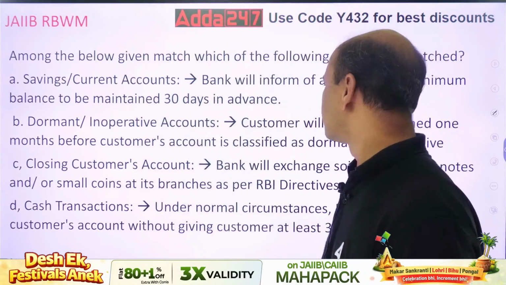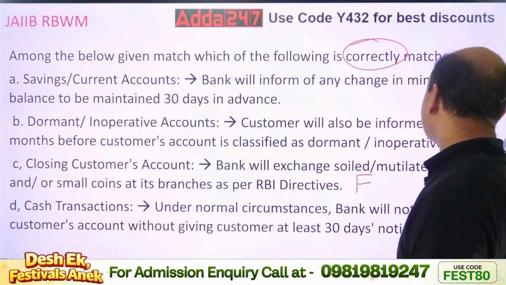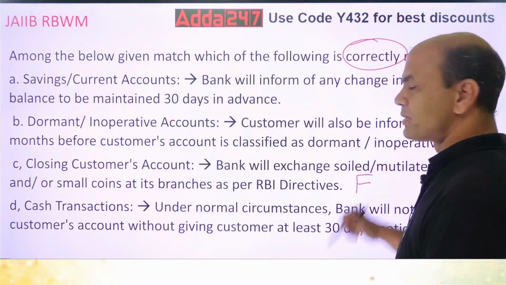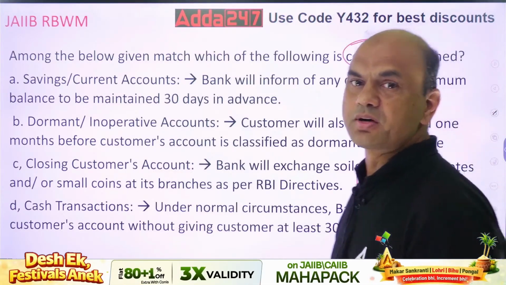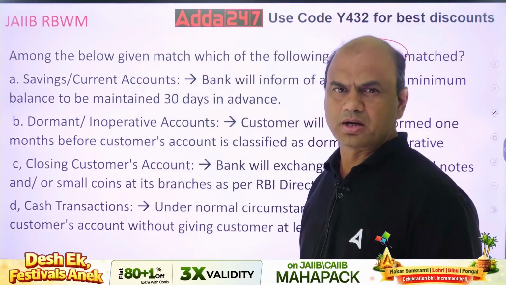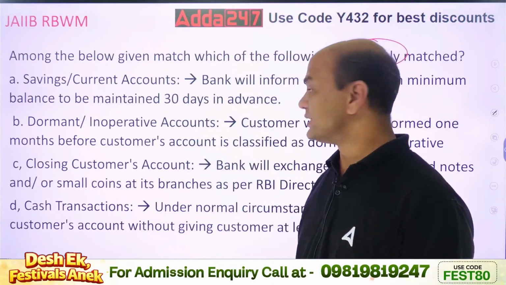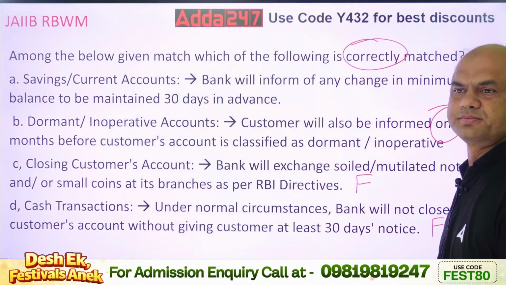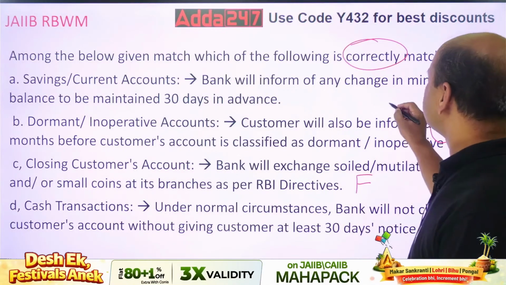Dormant account: customers will be informed 1 month before the customer's account is classified as dormant or inoperative. Nowadays we have the word inoperative; we don't have the word dormant nowadays. But is it informed 1 month before or something else? Customer is to be informed 3 months before.